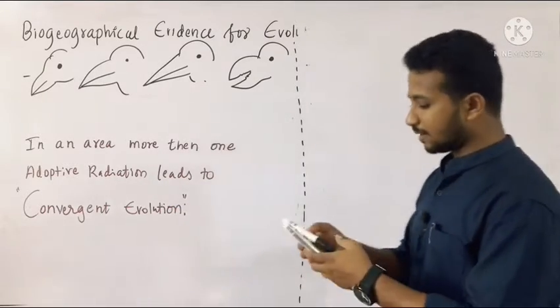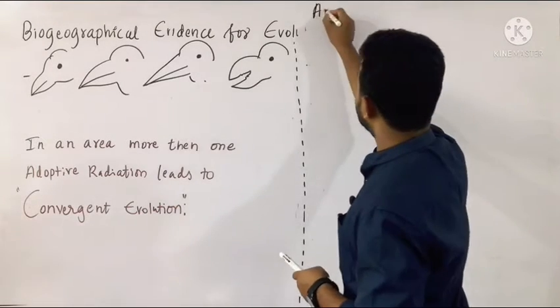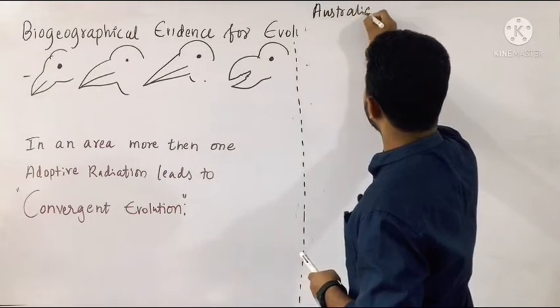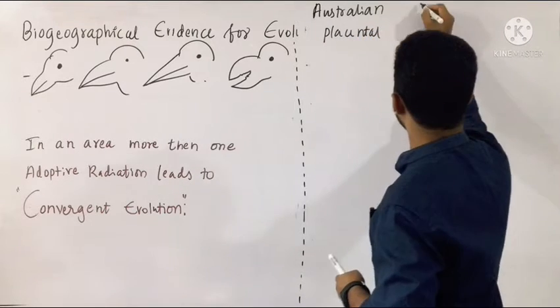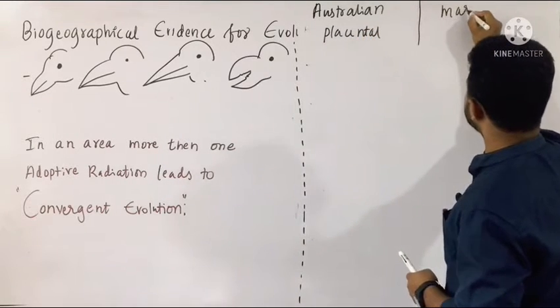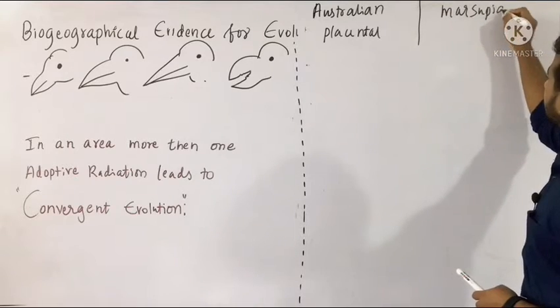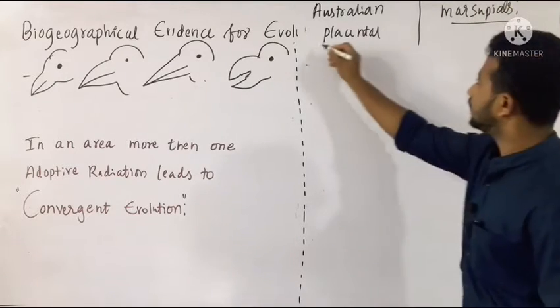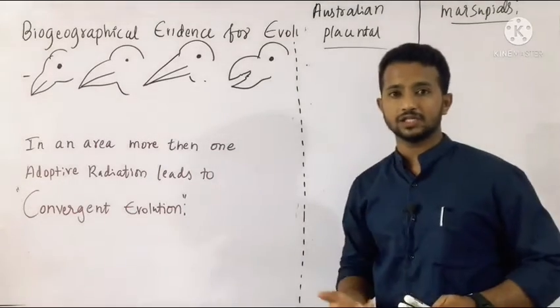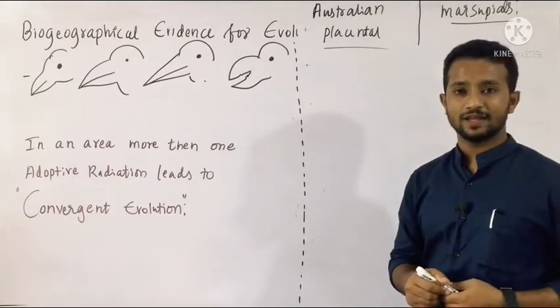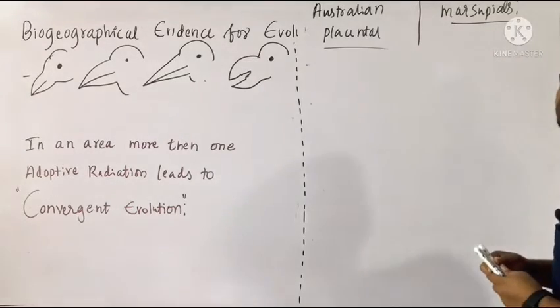So by taking the example of Australian placental animals and Australian marsupials, we can easily come to this conclusion about the common adaptive radiations. So species formation, let us discuss. The first example is a mole.